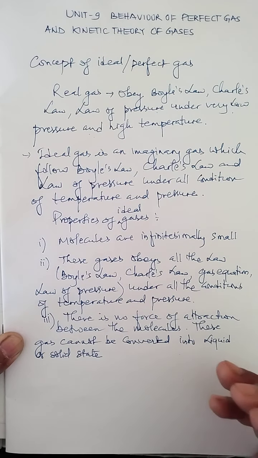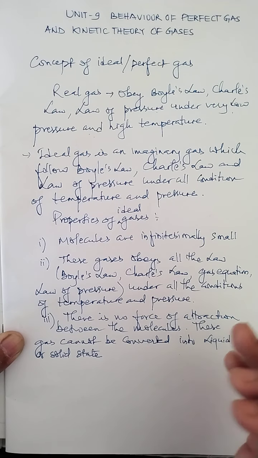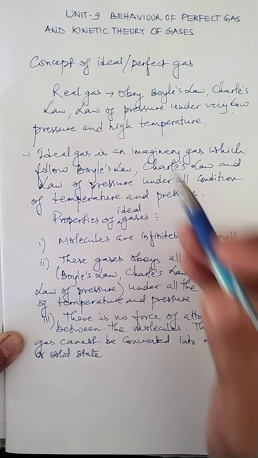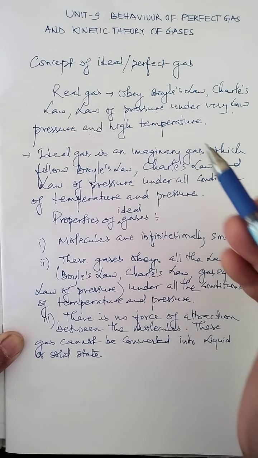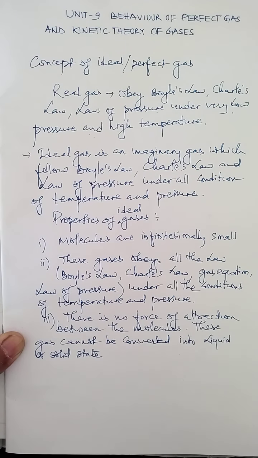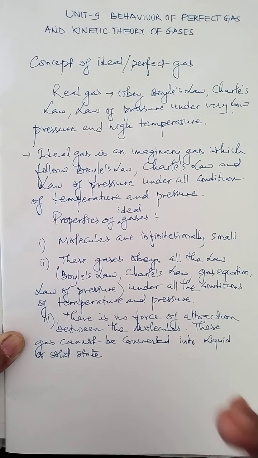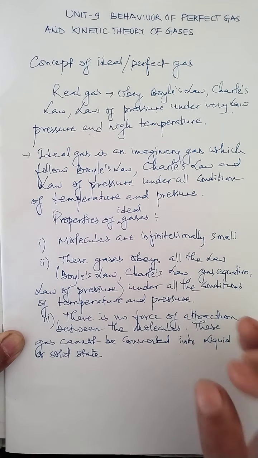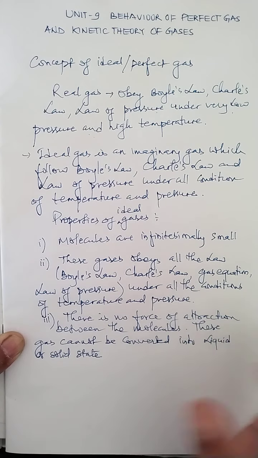Because a force of attraction between the molecules is necessary in the liquid or solid state. Whereas real gases can be converted into liquid state. Ideal gases are such gases which cannot be converted into liquid or solid state, because of no force of attraction between the molecules. So this is also one of the properties of an ideal gas.